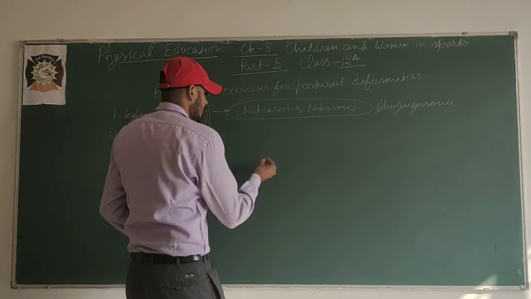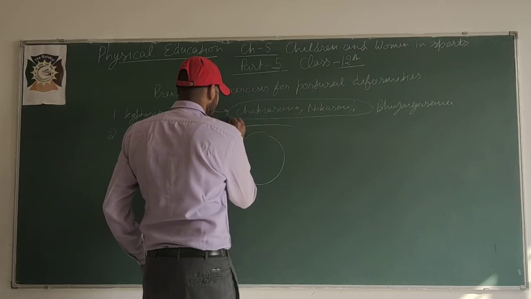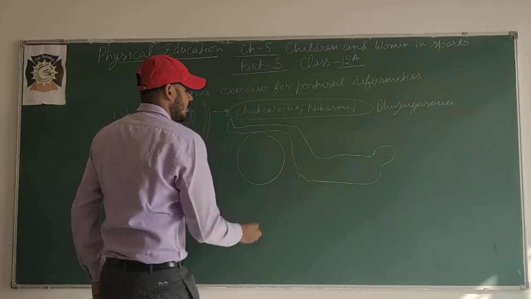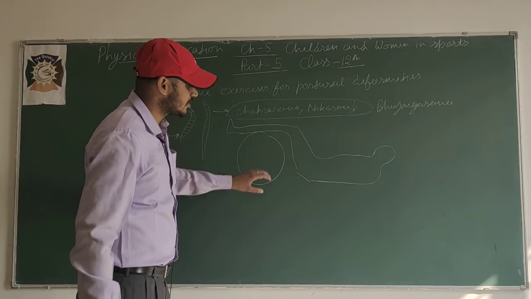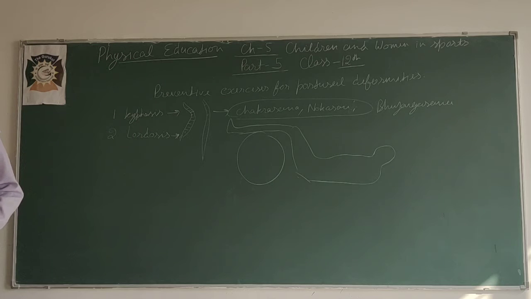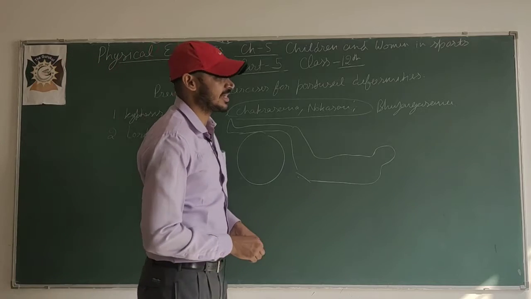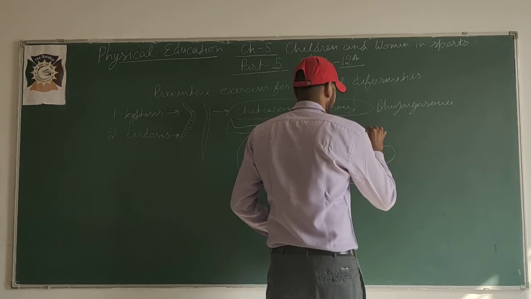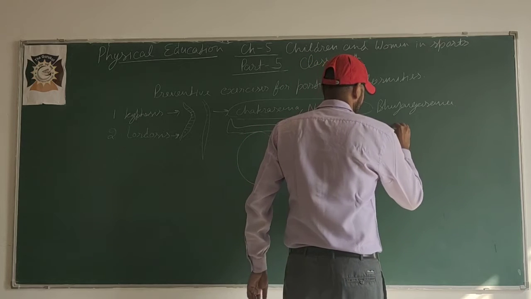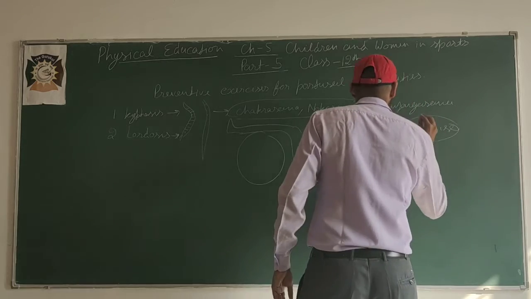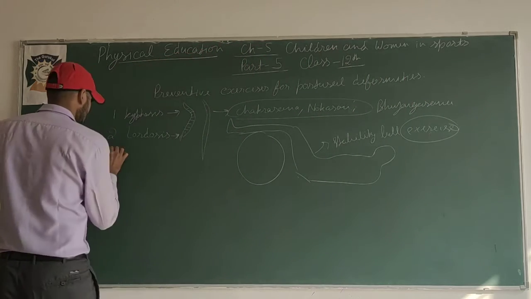One more thing: there is a ball, and on that ball we place our legs and roll. This is also an exercise to prevent lordosis. It is known as the stability ball exercise. Okay, the third one is